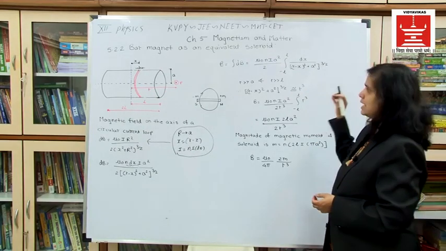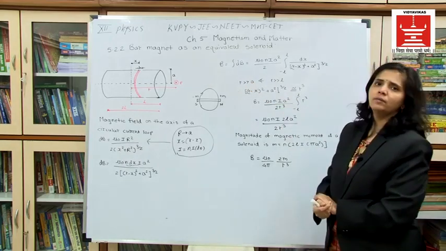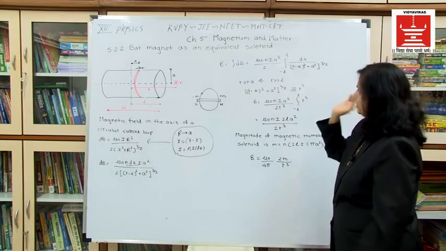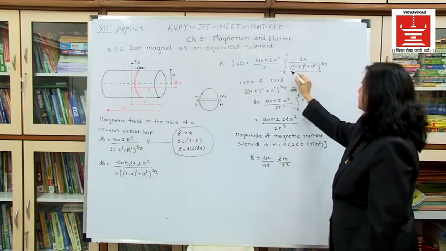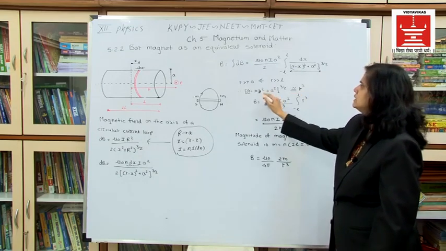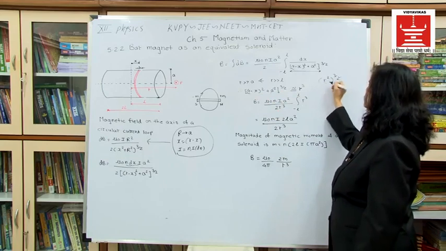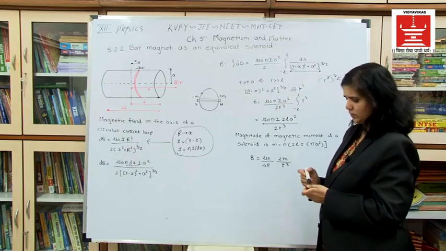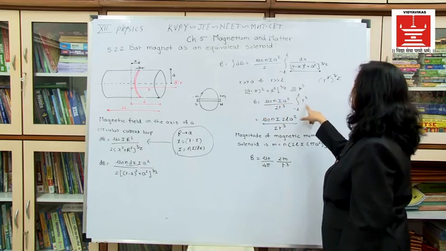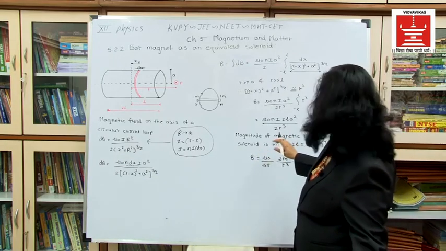Now, if along the axis I want to calculate the magnetic field here, r will be greater than a and r will be greater than L. So we can ignore these terms. If we ignore them, concentrate on the denominator. This denominator will be approximately equal to r cube, because r square raised to 3 by 2, so the 2 will get cancelled, it is r cube. Okay. So it is B equal to mu 0 n I a square upon 2 r cube into, it will not be r cube, it's only 2. Okay.